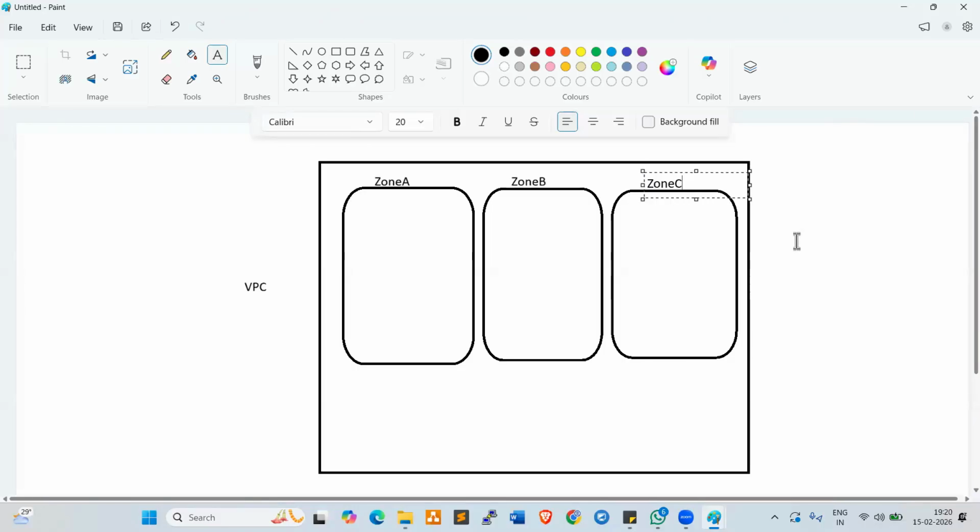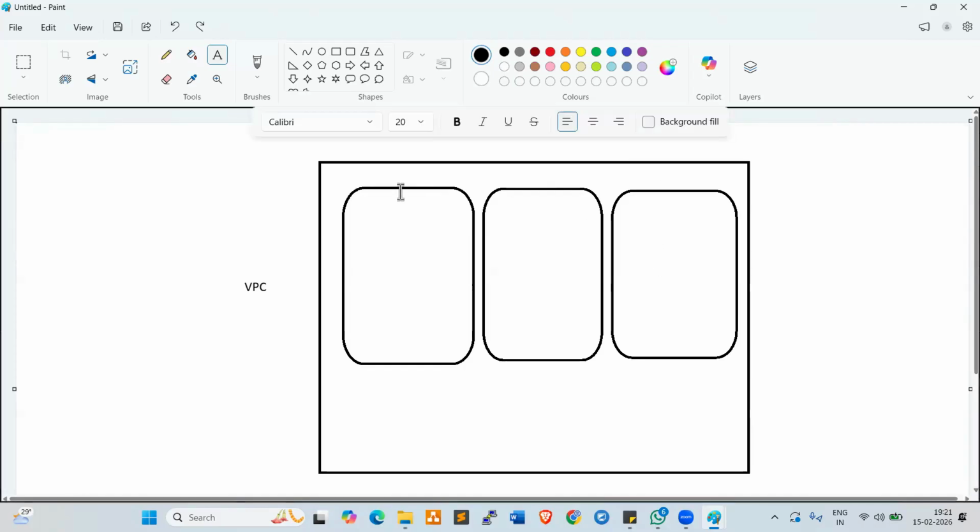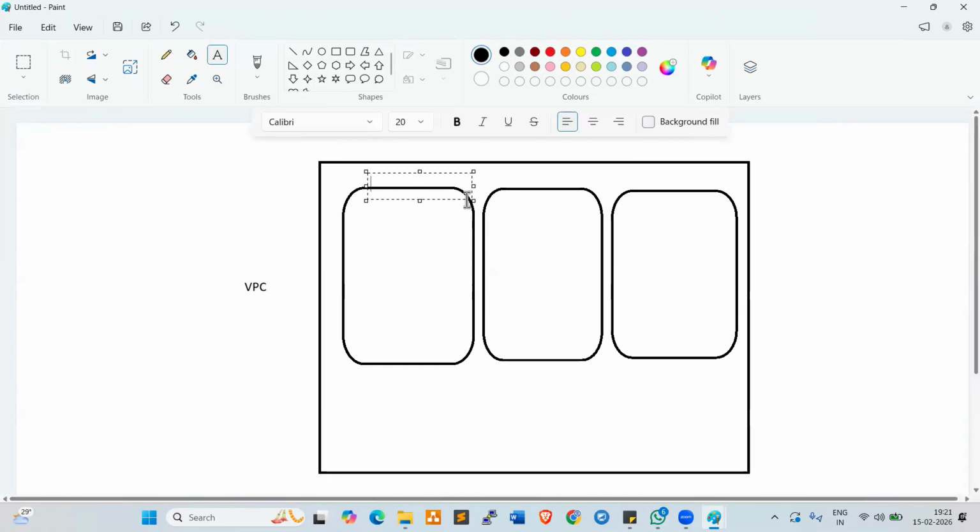Okay, so this is subnet one. So we already discussed zones. This is subnet one.